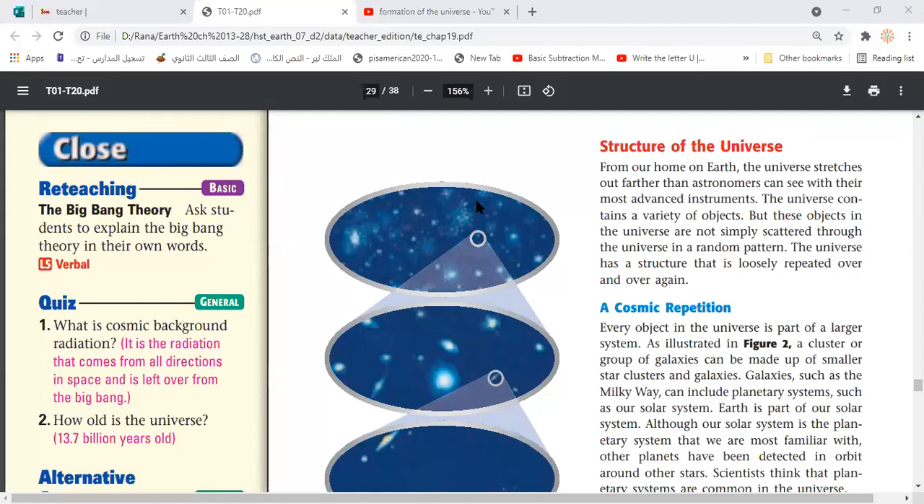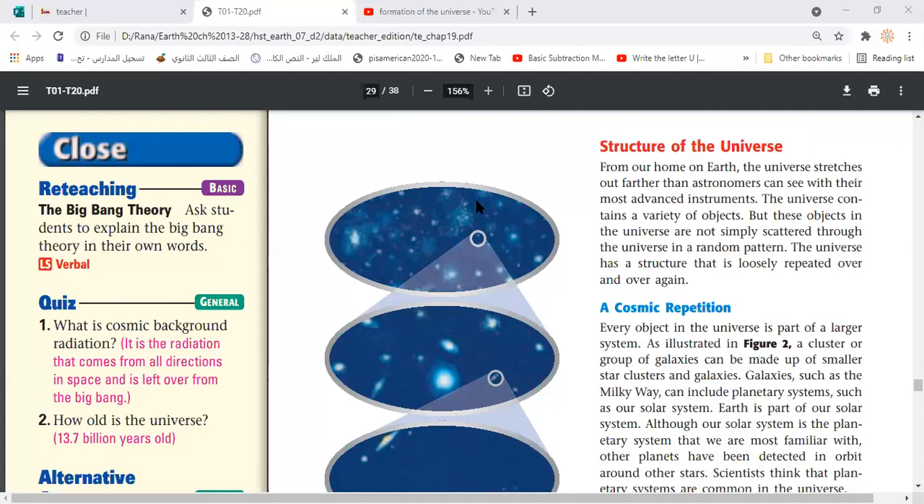Anyone know? Or rotates in? Our solar system is part of the Milky Way. Yeah, the Milky Way galaxy. So we are part of a galaxy. That means the solar system is just part of a galaxy, and there are different galaxies. They could be, or many galaxies may gather together to make something called a cluster.